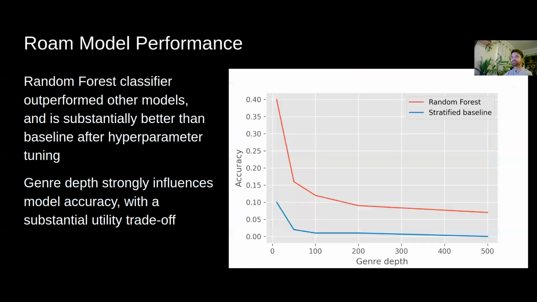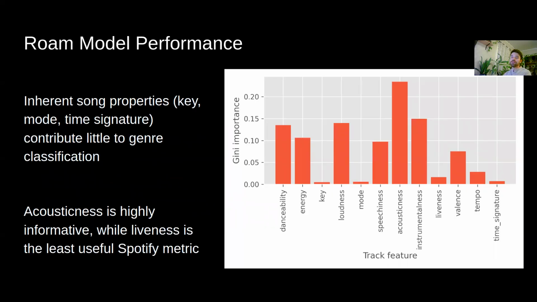The model performance is generally much better than the stratified baseline that we began with, but it did take some hyperparameter tuning to get there, and the genre depth strongly influences model accuracy. And as you go higher into the genre depth, so the higher number of classes, that accuracy tails off quite substantially.